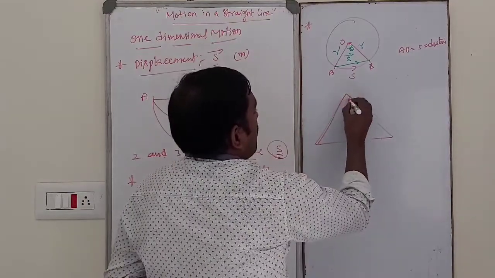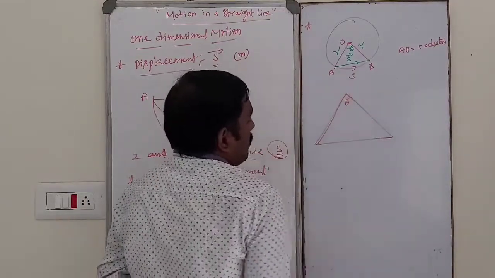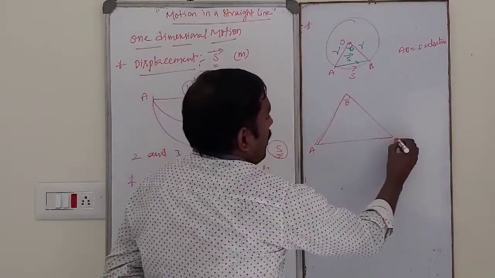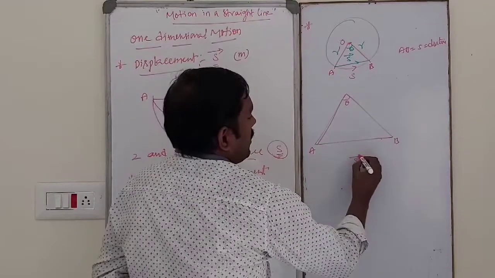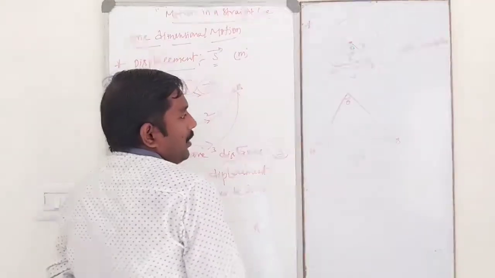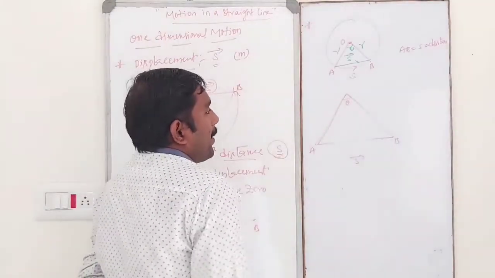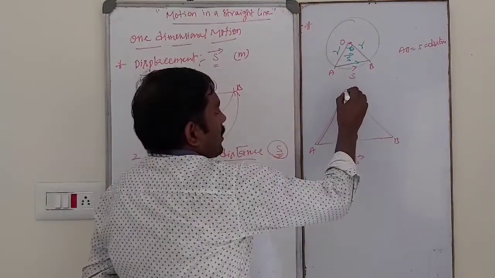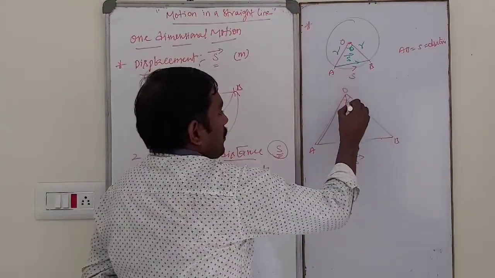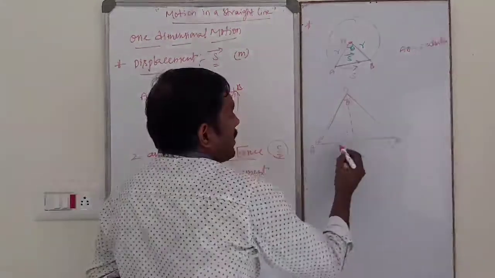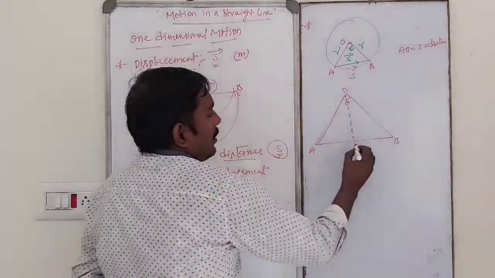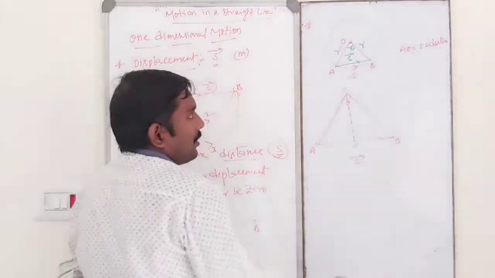So this is the theta. So this is the AB. A to B is nothing but displacement, that is S bar. So draw the perpendicular from O, so it touches the point A. Exactly, it is the midpoint. Let C be the midpoint.